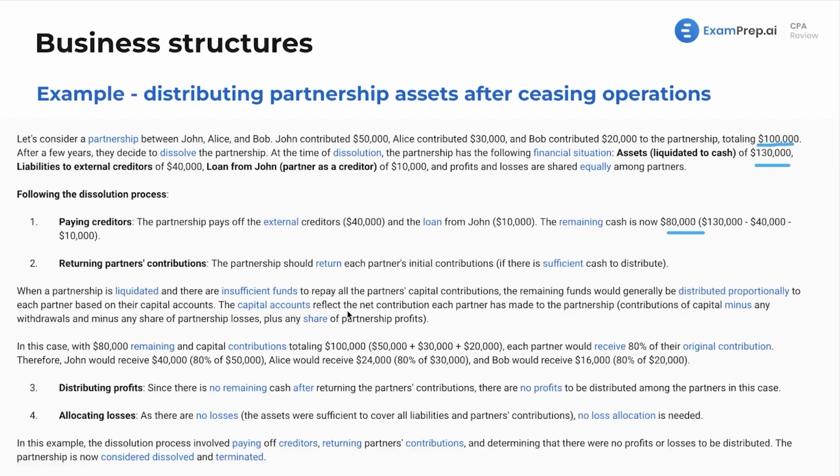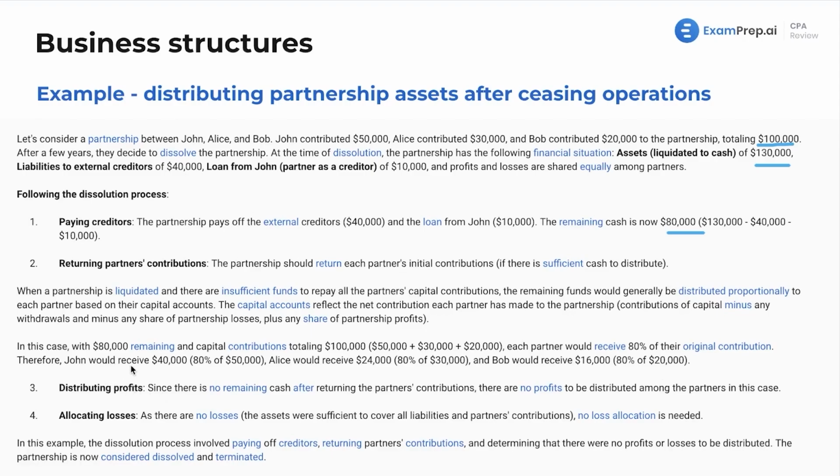Now, the capital accounts reflect the net contribution each partner has made to the partnership. So this would be contributions of capital minus any withdrawals. Like I said, this would be activity throughout the many years of operations. We are just ignoring that for the sake of simplicity. Now, in this case, we have $80,000 remaining, and the capital contributions did total $100,000. So each partner would receive 80% of their original contribution.